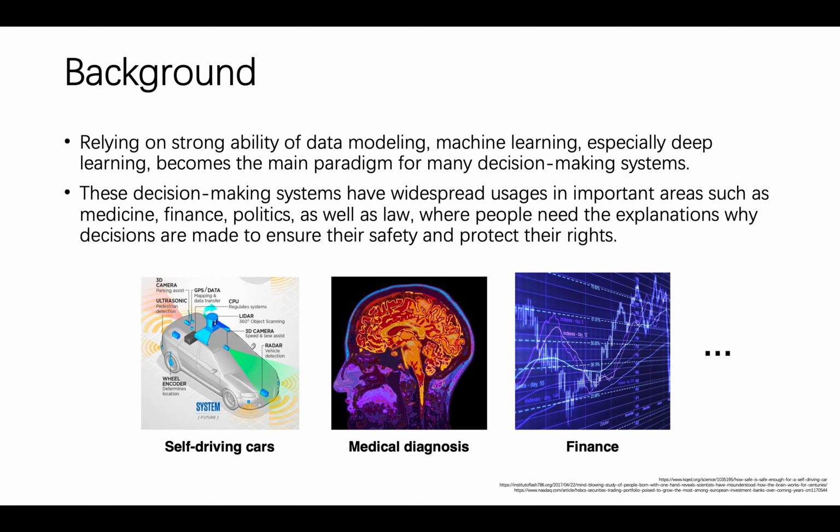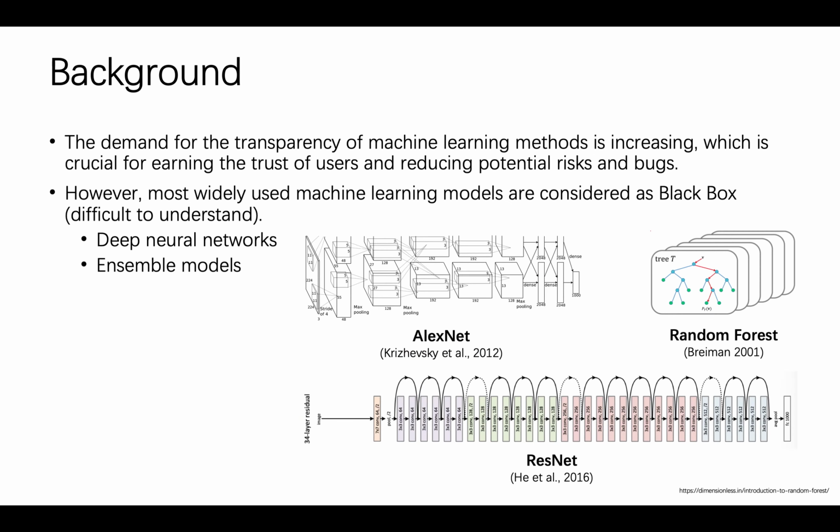Relying on the strong ability of data modeling, machine learning, especially deep learning, has a widespread usage in many important areas such as medicine, finance, politics, as well as law. In these important areas, people need explanation for why decisions are made to ensure their safety and protect their rights. As a result, the demand for the transparency of machine learning methods is increasing.